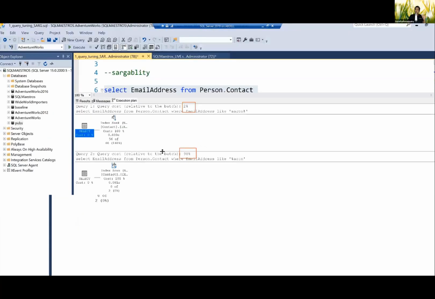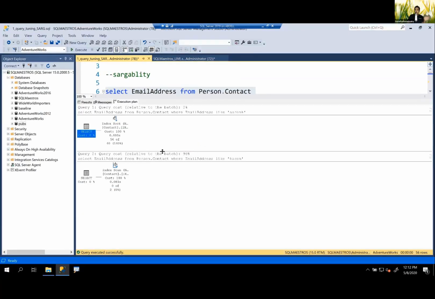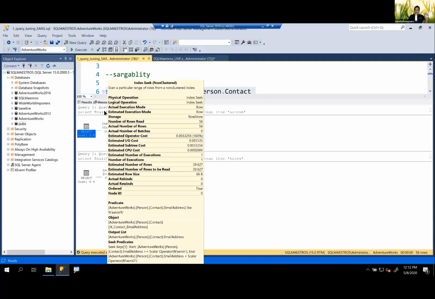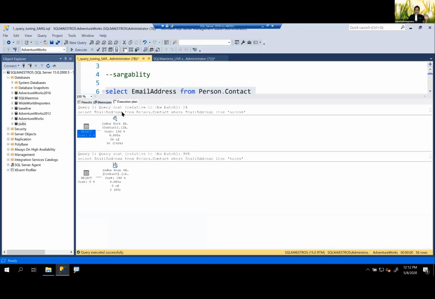Now, this is only the optimizer's estimate. I will not always go by the optimizer's estimate, even though the optimizer is really great and good 99.99% of the time. So I always want to corroborate this with actual runtime statistics. Remember, whatever you see in the execution plan with these percentages, those are all estimations by the optimizer. And now I want to see the actual execution statistics.